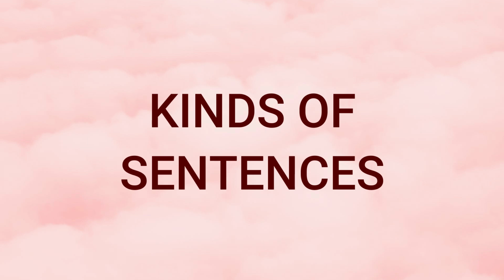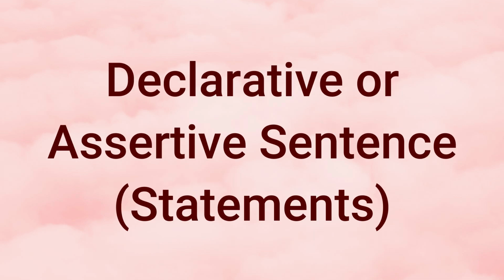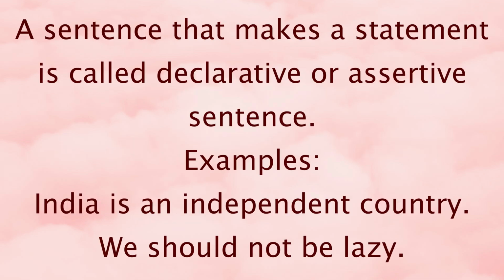Sentences are classified into 4 types: declarative or assertive, interrogative, imperative and exclamatory. Let's go one by one. So the first one is declarative or assertive sentences. A sentence that makes a statement is called a declarative or assertive sentence. They deal with statements. Example: India is an independent country. We should not be lazy.